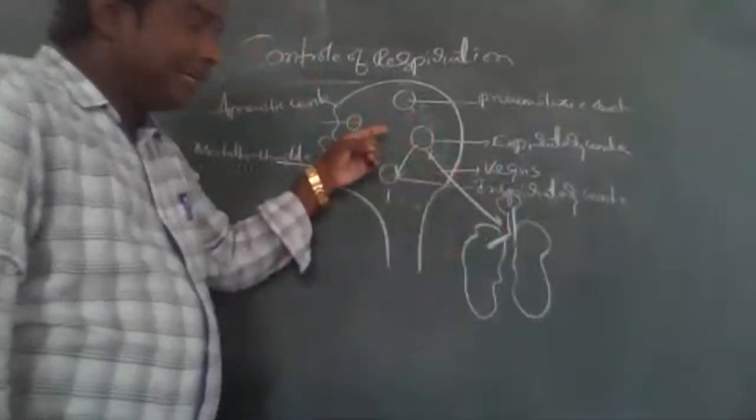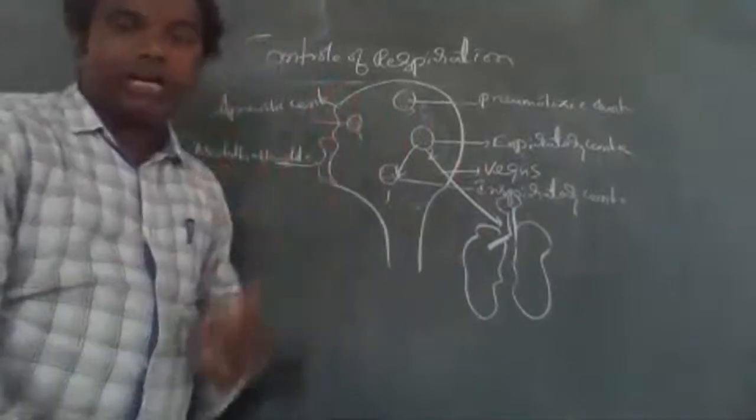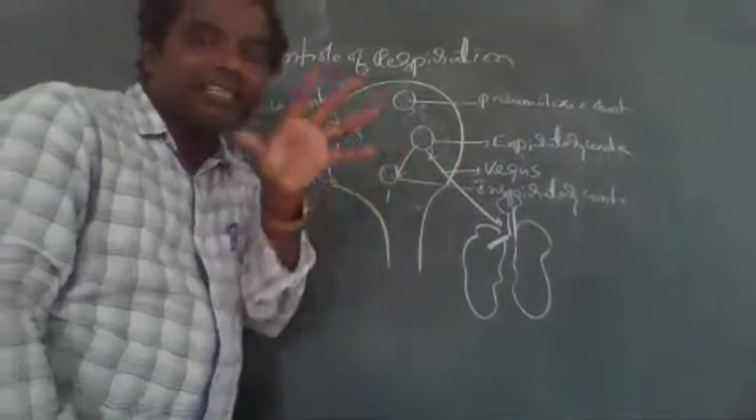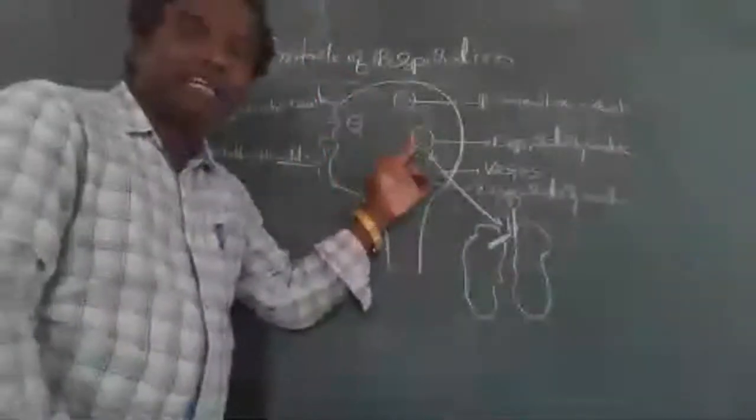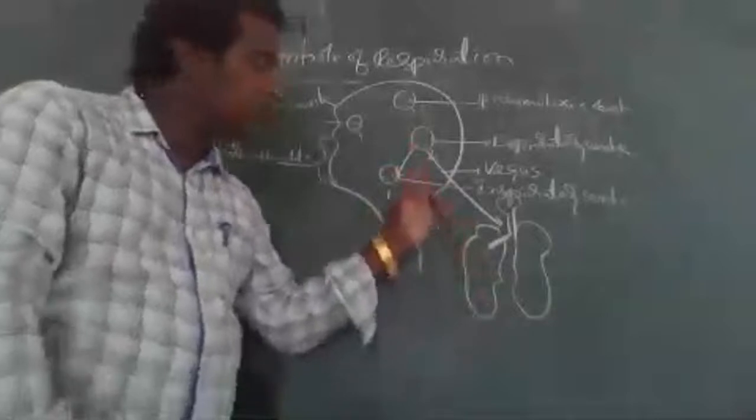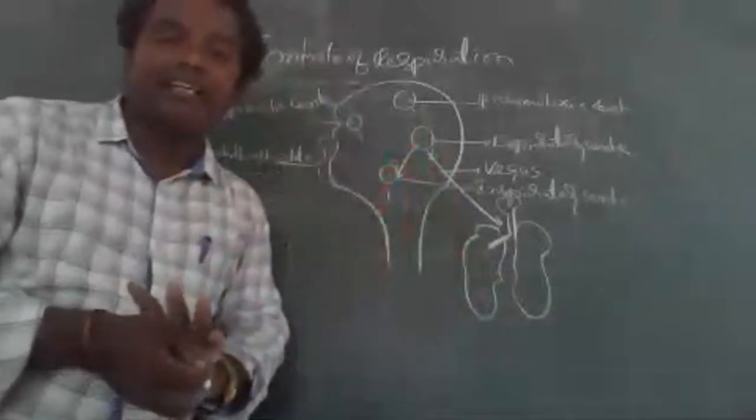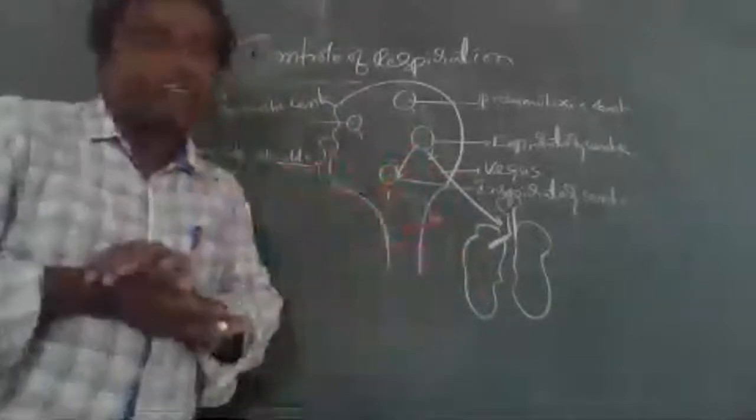Once I repeat: the Expiratory Center, present in the medulla oblongata, stimulates the expiratory muscles. It is connected directly to the lungs through one nerve, the vagus nerve.